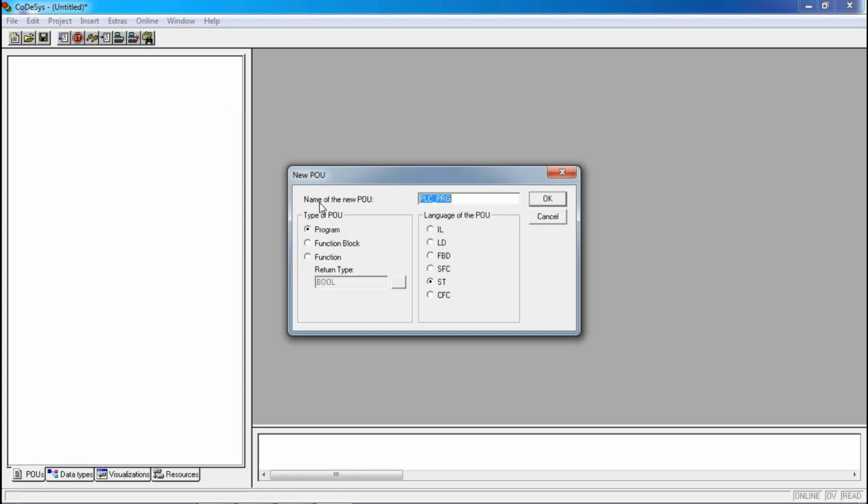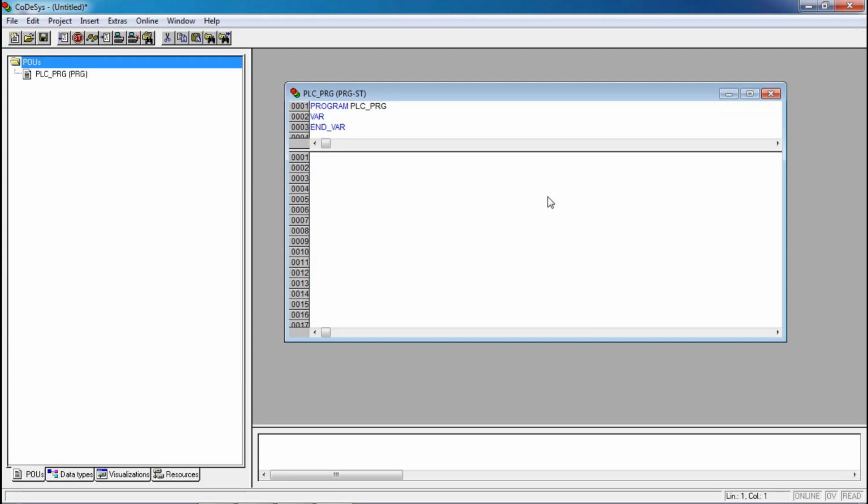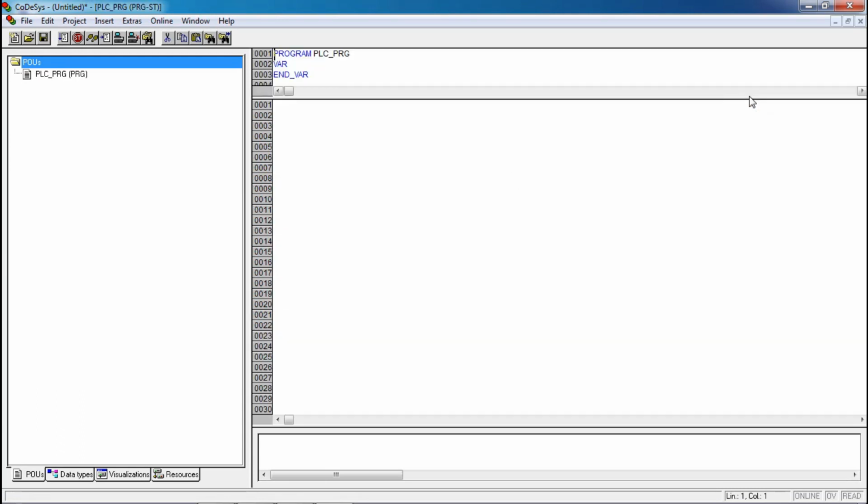Now select the program language in which you are going to write a logic. I am writing this in structure text. Click on OK. This is our editor for writing program in structure text.